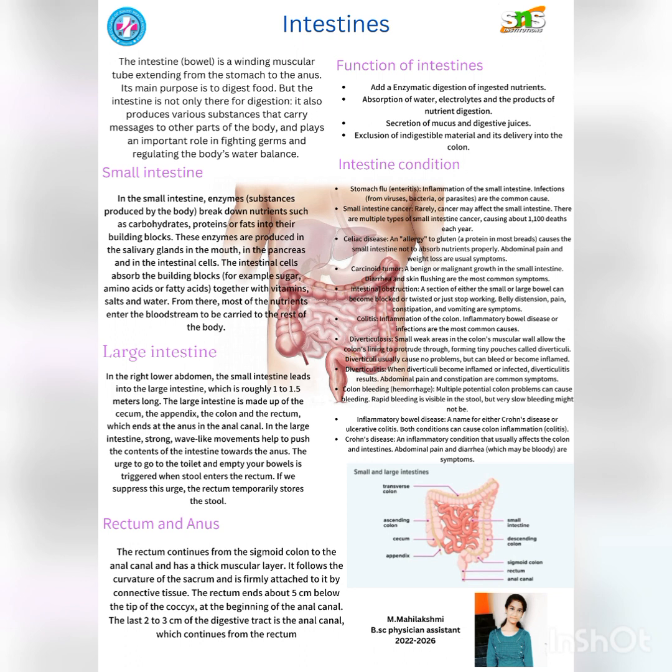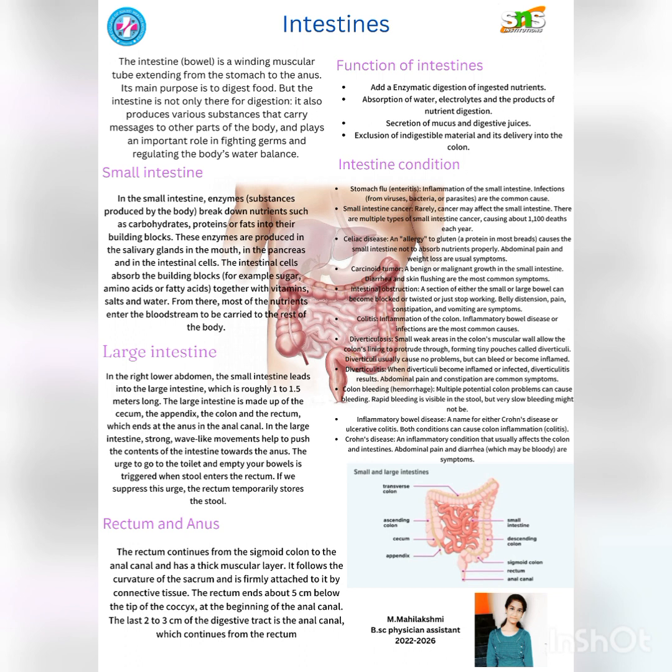Carcinoid tumor, a benign or malignant growth in the small intestine. Diarrhea and skin flushing are the most common symptoms. Intestinal obstruction. A section of either the small or large bowel can become blocked or twisted or just stop working. Belly distention, pain, constipation, and vomiting are symptoms.